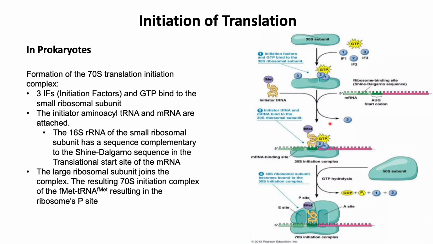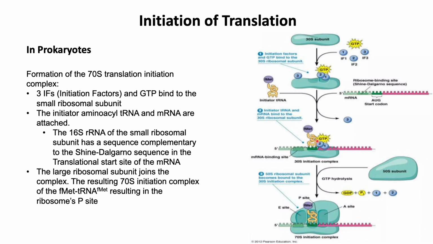The mRNA binding site is composed of a portion of the 16S rRNA of the small subunit. The 3' end of the 16S rRNA has a pyrimidine-rich sequence that binds with the Shine-Dalgarno sequence of the mRNA.